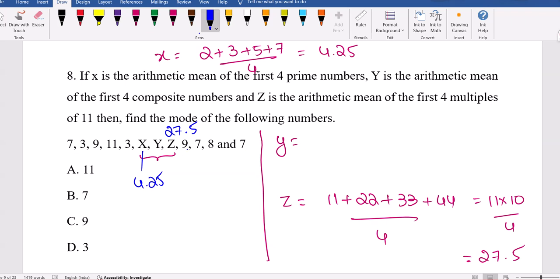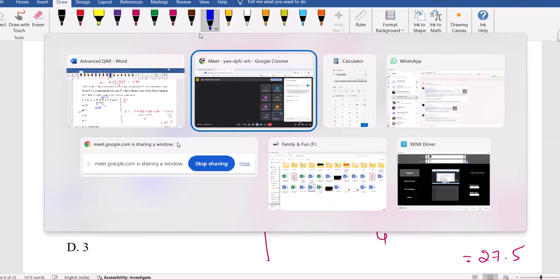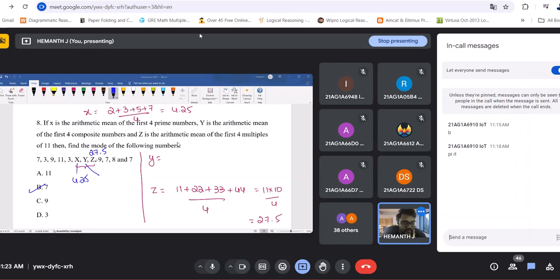Suppose other than 9, if 7 and 9 both came the same number of times, then the mode is 7 and 9 both. If 7 came 3 times and 9 came 3 times, then the mode is 7 comma 9. It seems like 7 only is correct because we have 9 only 2 times. There is no option called 7 comma 9. So what are the first four composite numbers?